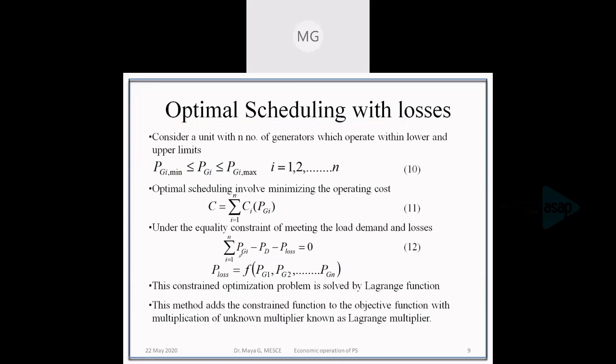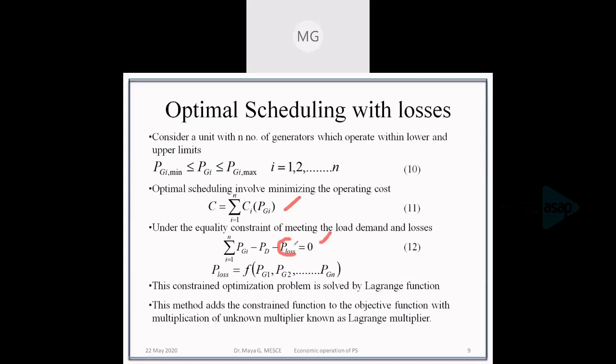That is, the generation should meet both demand and loss, whereas the objective function is the same, that is, the cost of generation is the sum of the cost of generation of each and every unit. So we have this particular objective function and constraint.